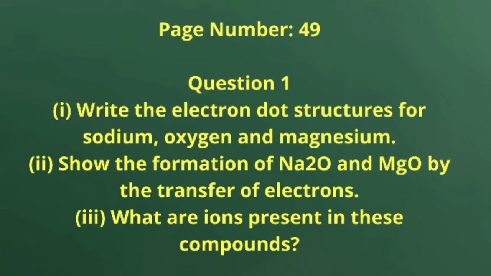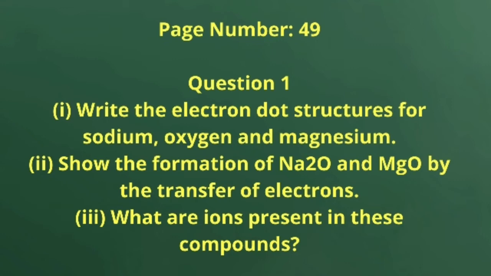Next question, page number 49, question number 1. Write the electron dot structure for sodium, oxygen and magnesium. And second question, show the formation of Na2O and magnesium oxide by the transfer of electrons. And third question, what are the ions present in these compounds?